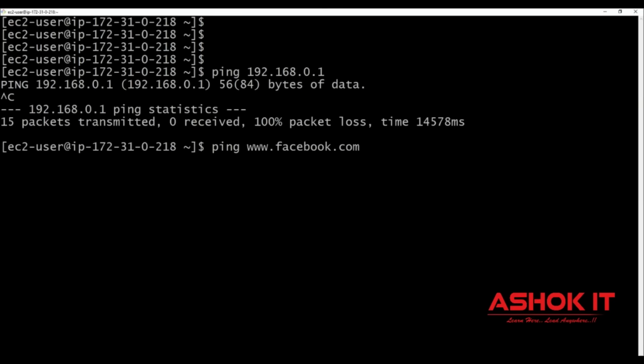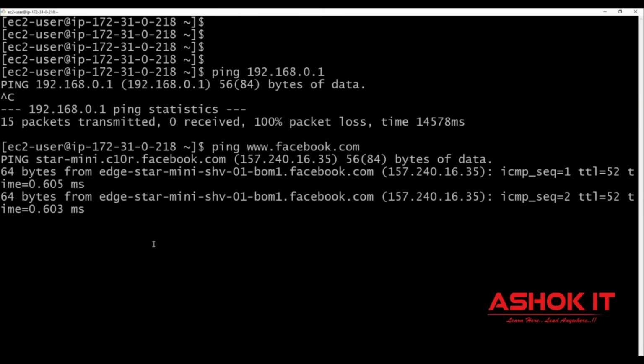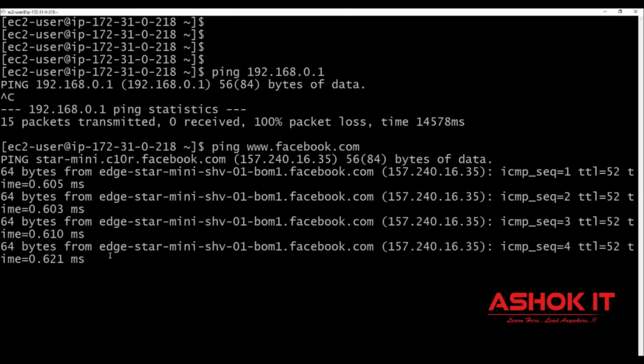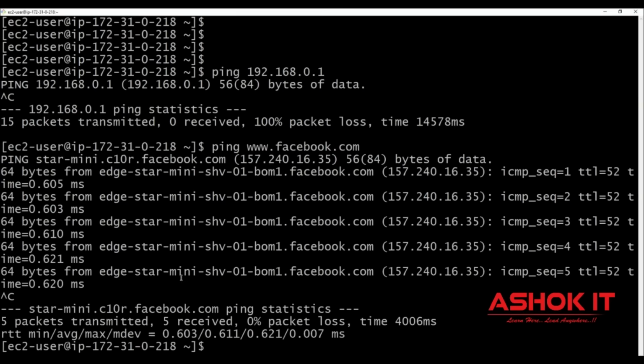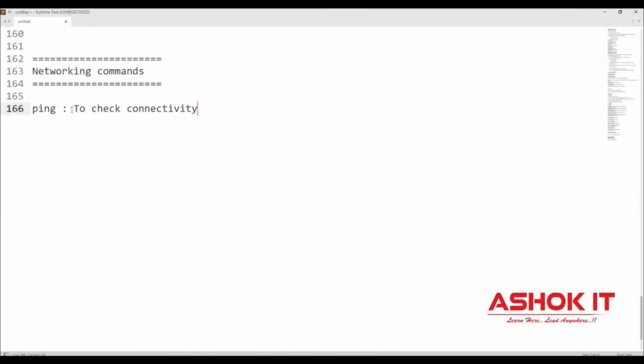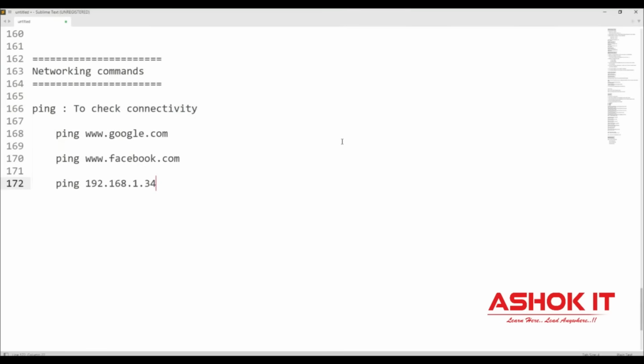But when I ping facebook.com, I'm getting the response continuously. How to stop this response? Ctrl C. That command will be terminated. When I ping with this IP, I got 100% packet loss. That means the connection failed. When I ping facebook.com, I'm getting 0% packet loss. That means the connection is successful. So what is the ping command? It is used to check the connectivity. So you can ping Google, Facebook, or any machine or any IP that you can check by using this ping command.